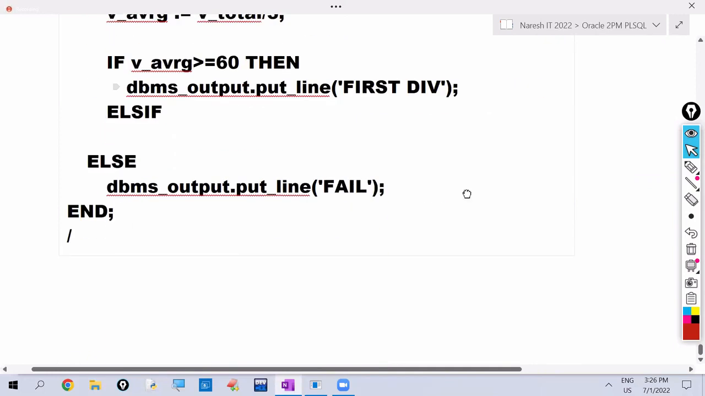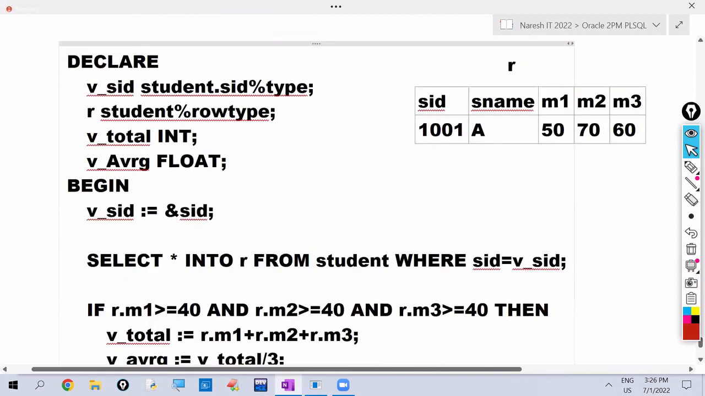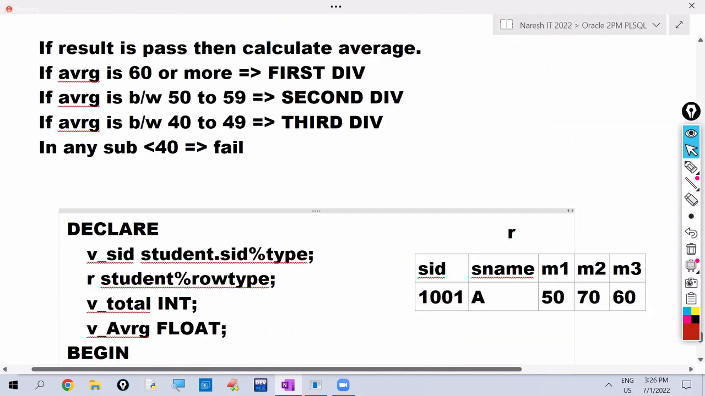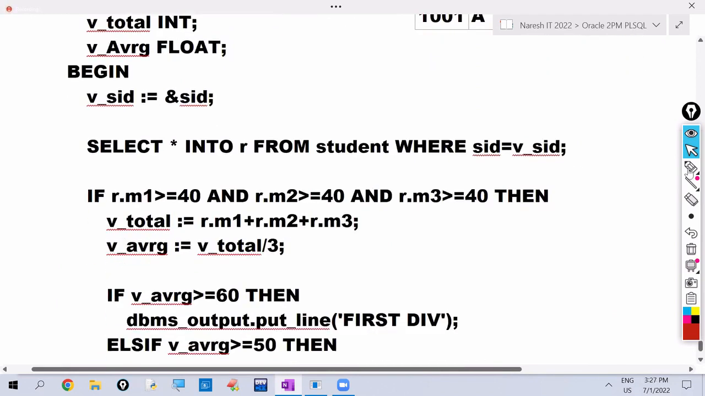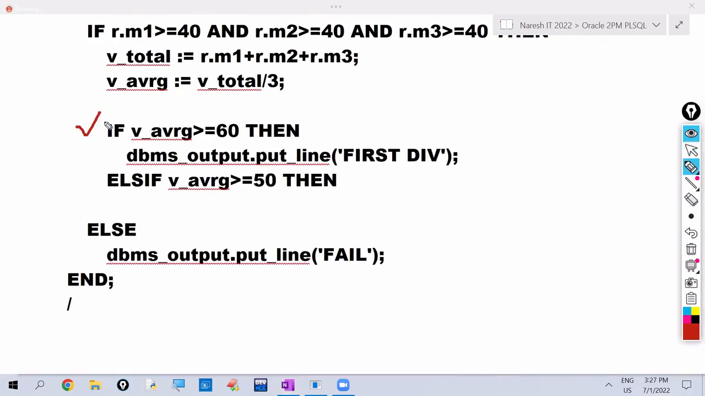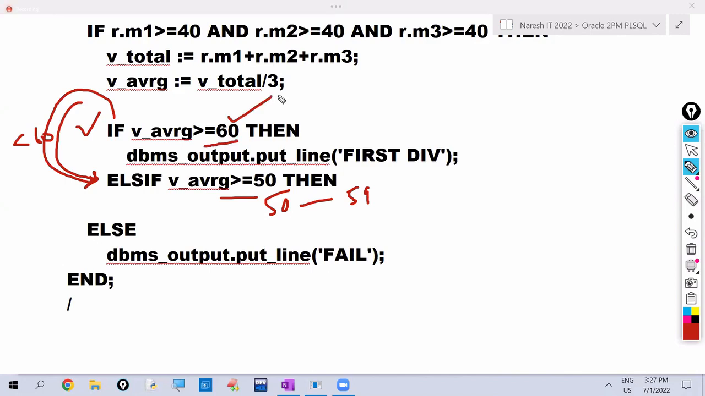So right here, else if v underscore average greater than or equals to 50. Then internally it checks up to 59 only. Why? Because 60 is already checked here. When not 60, then only it checks this condition, means less than 60 only. Definitely less than 60, that's why it is coming here. So here you are giving the lower bound value. So definitely the upper bound value is taken as 59 only, because 60 is already checked here. So implicitly it takes up to 59 only.